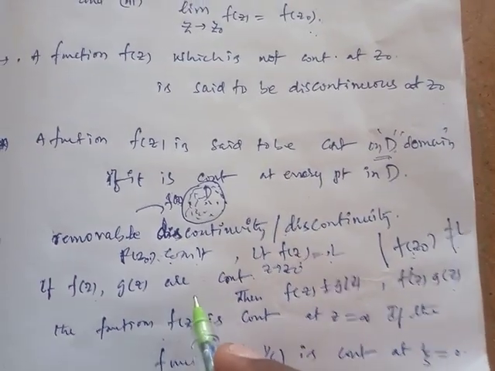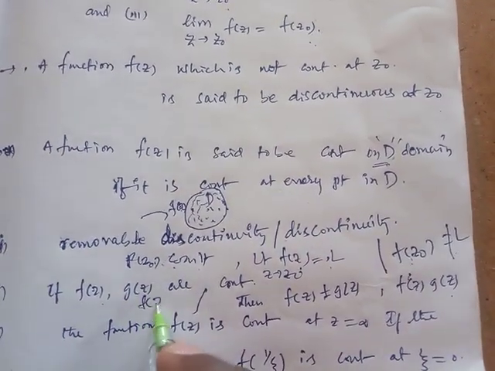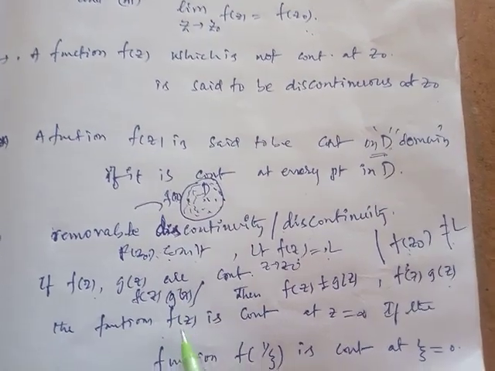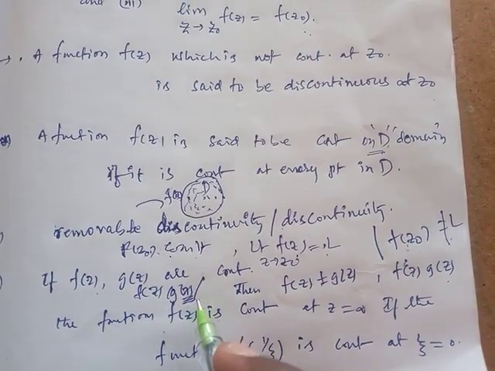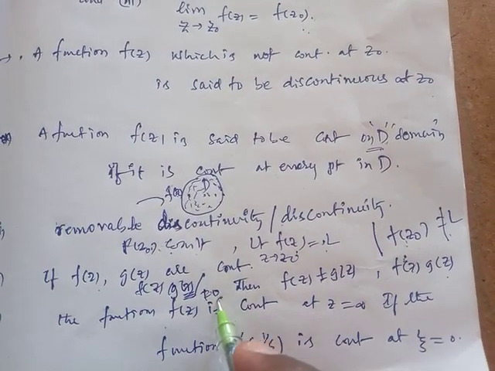In the division case, f of z by g of z is also continuous if g of z is not equal to 0 at z naught.